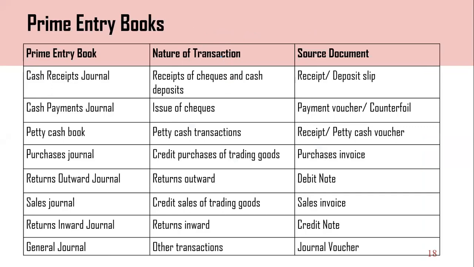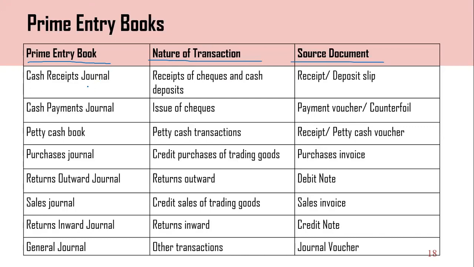Yes, then we come to the final parts of today, prime entry books, right? You can see here prime entry books in the first column, the nature of transactions, what kind of transactions we record, and source document, right? Then I have noted the prime entry books.